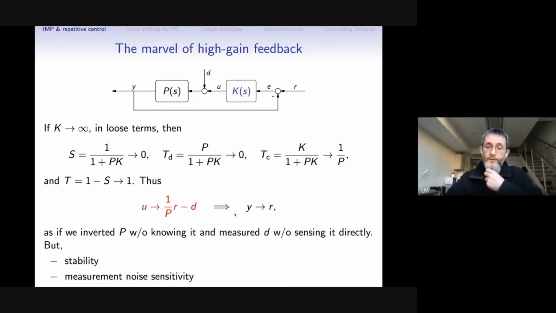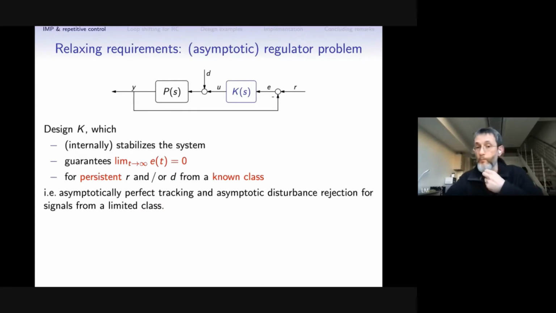And one of the examples of this is the regulator problem. In the regulator problem, we consider more or less the same setup, and we try to design a controller which now guarantees only an asymptotic tracking of the reference trajectory and rejection of disturbances for some reference and disturbance signals from a known class. And normally it's quite a narrow known class, in which case the problem becomes much more practical.